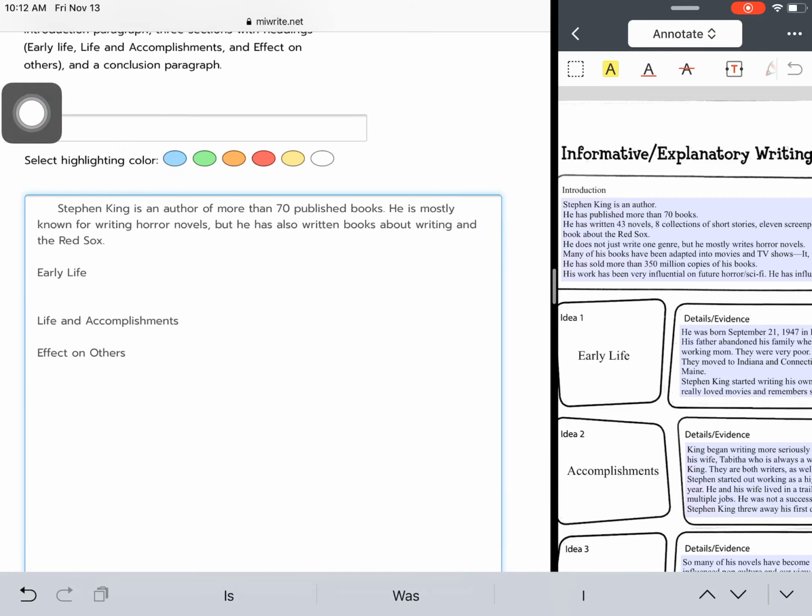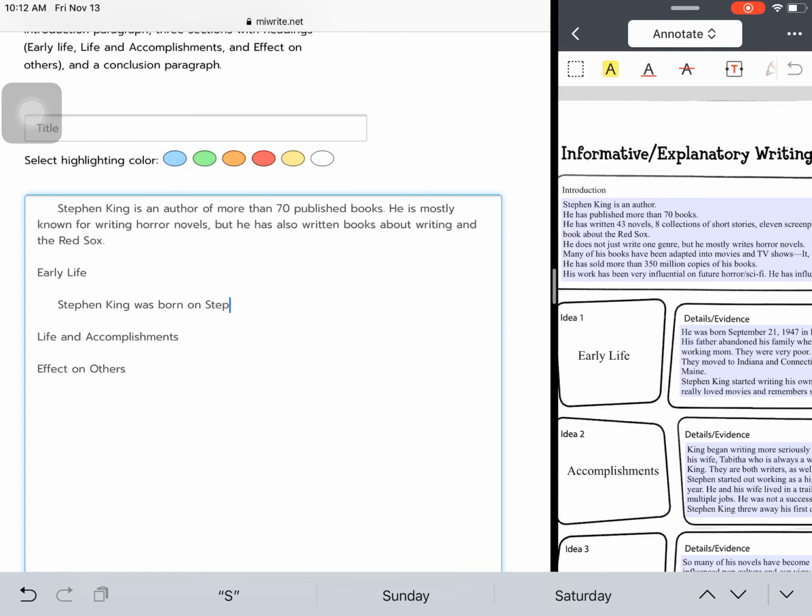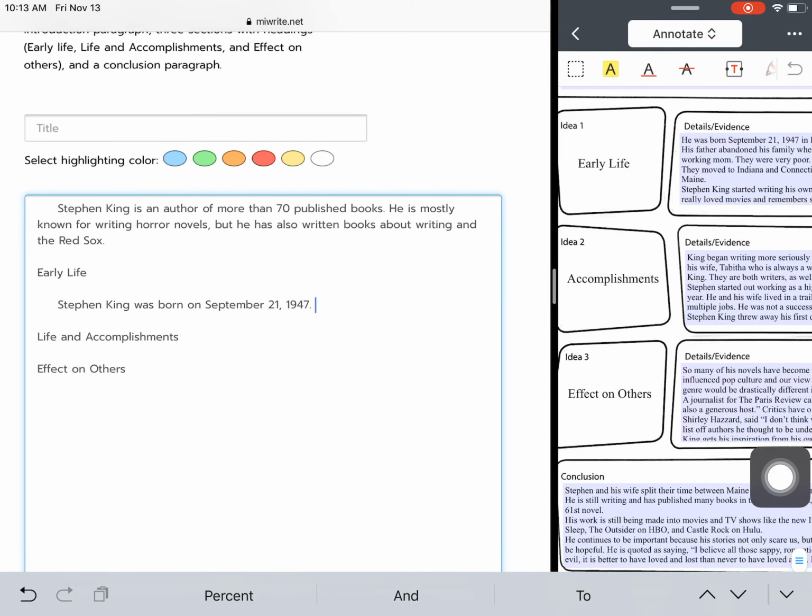So when I come down under early life and I start typing my paragraph, again, I'm going to go 1, 2, 3, 4, 5, and I'm going to start typing. So Stephen King was born on September 21st, 1947. So that's going to be the beginning of my next paragraph. But I'm going to include as much of this information in each of my paragraphs as I can. Okay, and I'm going to work my way down through these as I'm writing each one.